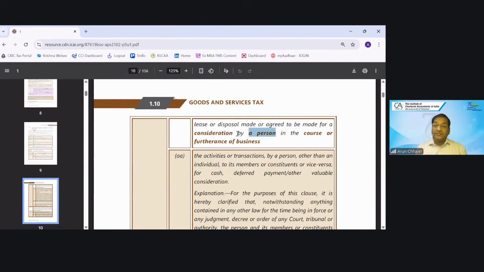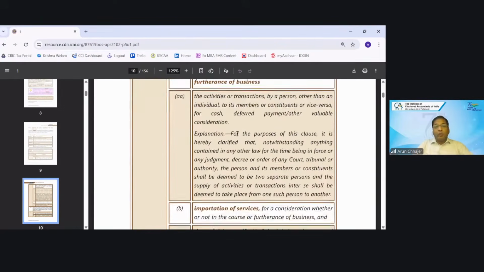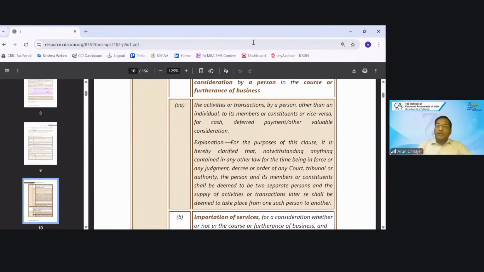What would be the exception to the consideration? Schedule 1. If the transaction is without consideration, then also it could be a supply if it is covered in Schedule 1. And what would be the exception to the course or furtherance of business?